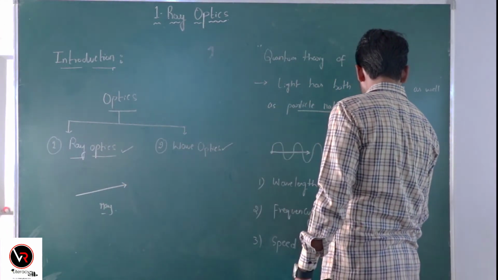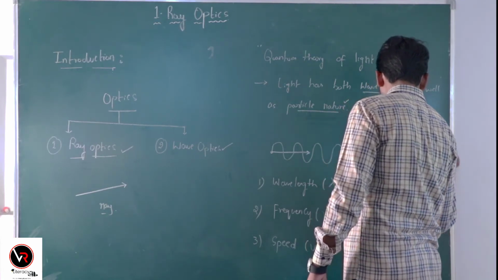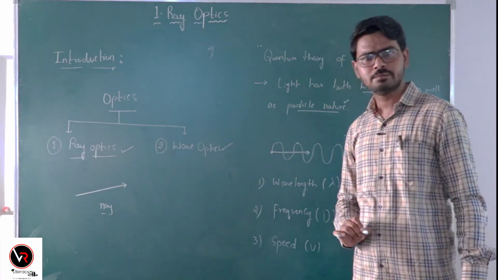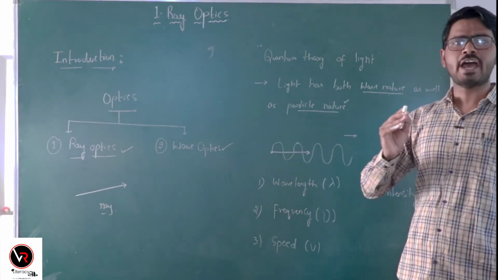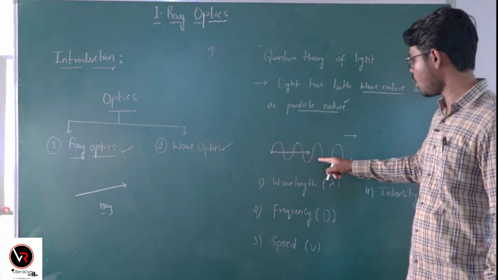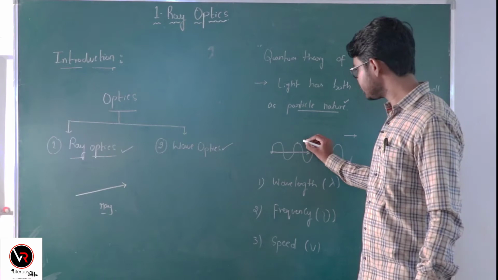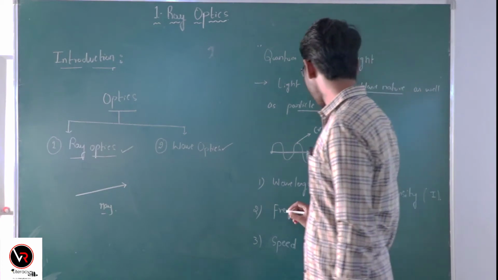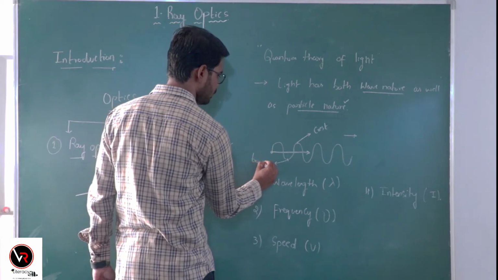Intensity is commonly denoted by the capital letter I. What is the wave? You studied in your 9th class that a wave is the pattern of disturbance which carries energy from the source of light to the surroundings, and this is how the pattern looks. It looks like a sinusoidal function, right? The highest point of the wave we call the crest, and the lowest point of the wave we call the trough.